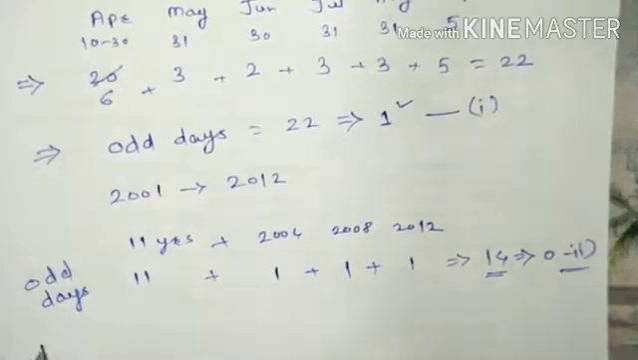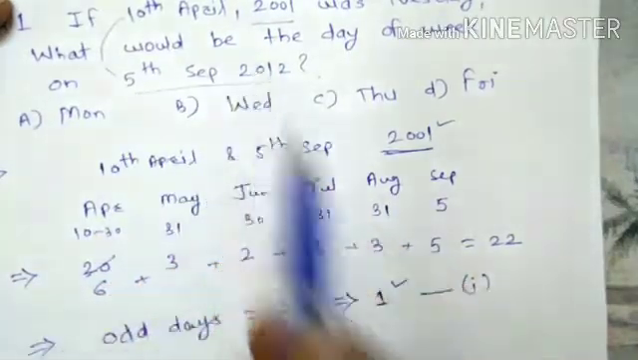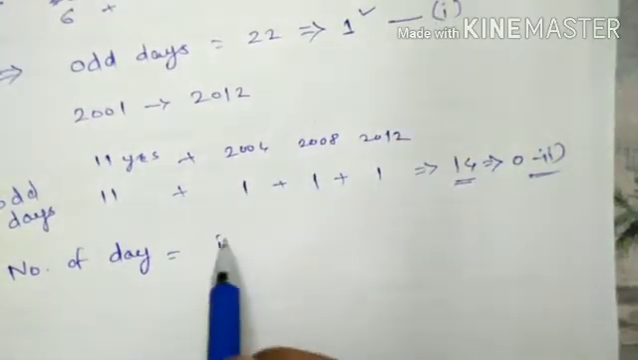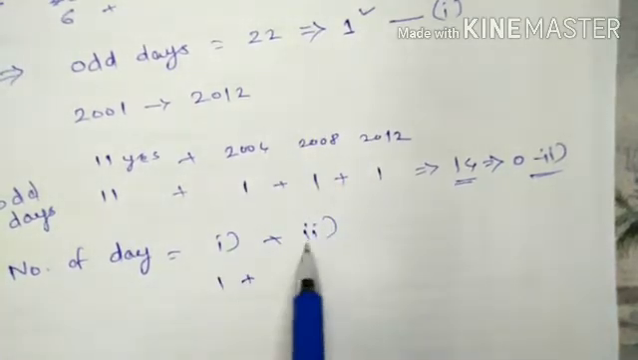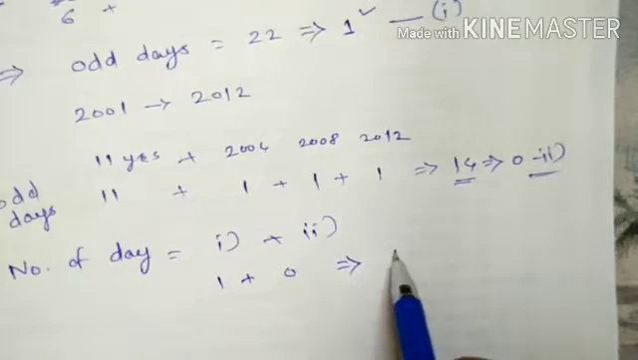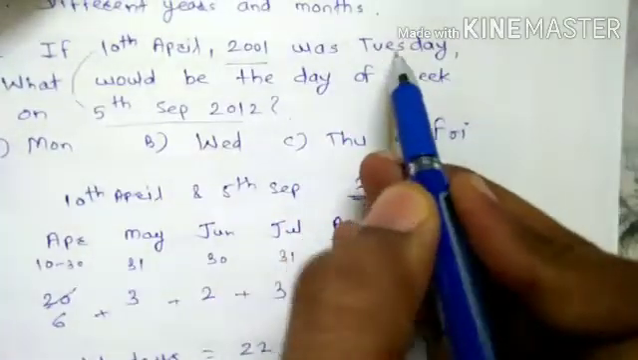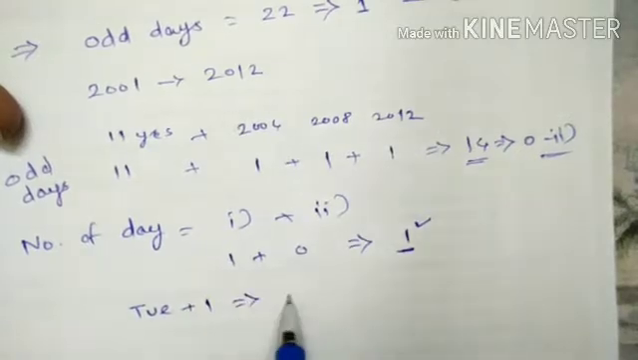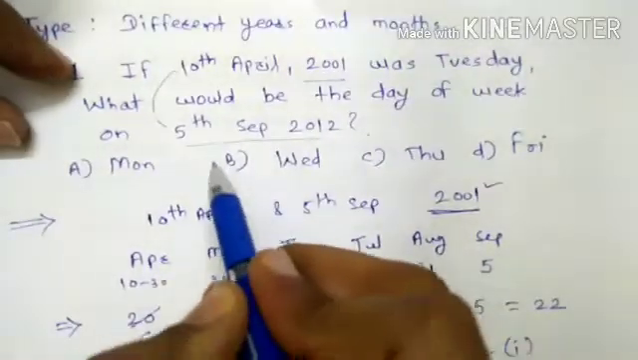So that number of odd days between these two different dates is equal to first plus second. That is, first में कितने आए थे 1 odd day and second में कितने आए 0 odd day. So the total number of odd days are 1. So that we have to add this 1 in our reference day. Our reference day is Tuesday. So that we will get answer as Tuesday plus 1, that is a Wednesday. So that option B is correct one.